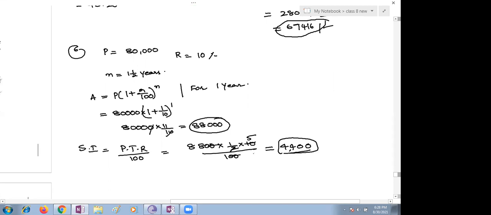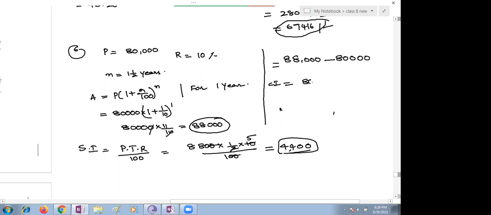Earlier, what you are getting, you have to add up those two amounts, children. Earlier we have the amount as 88,000, minus the principal 80,000. How much interest are you getting? 8,000. This is for 1 year. And this is for half year.